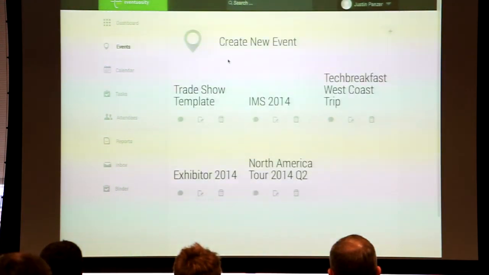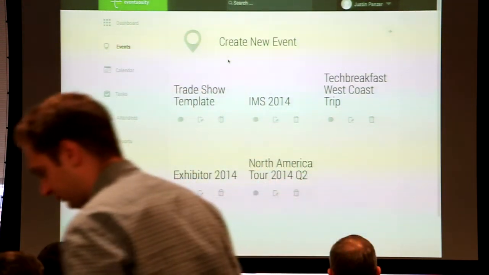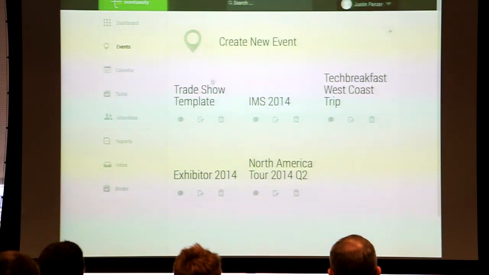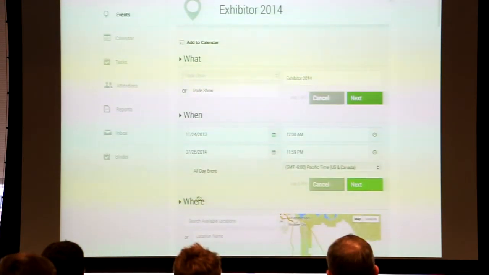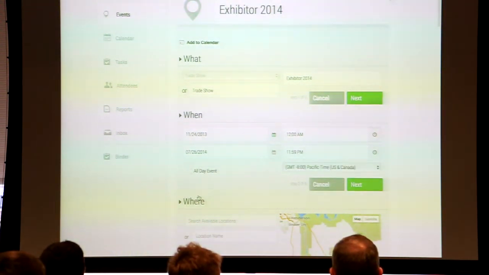And you can see here, when we walk into our events through the dashboard, we get to some that we've already created. And this is one that Kim didn't do. Actually, I did earlier this year. It's Exhibitor 2014, and we like it because it's a trade show for trade show people. So although we talk about a lot of different events, I mentioned sales meetings and training conferences and things, I love trade shows as an example for this because there's so many moving parts to it. So we'll walk through the trade show example real quick, and this is Exhibitor.